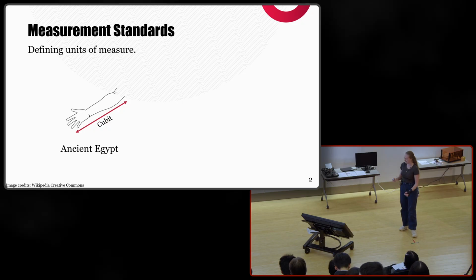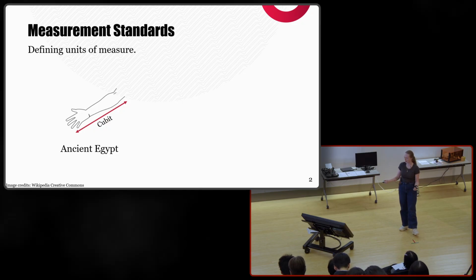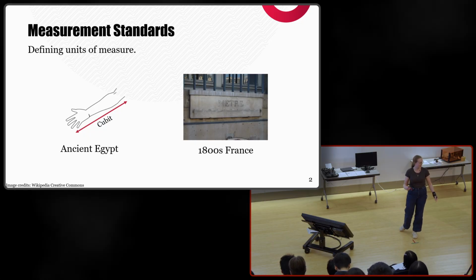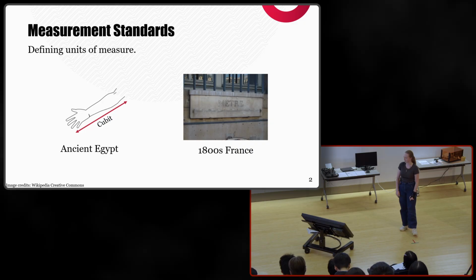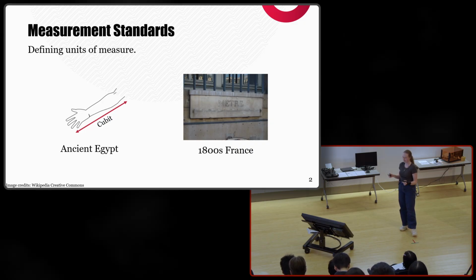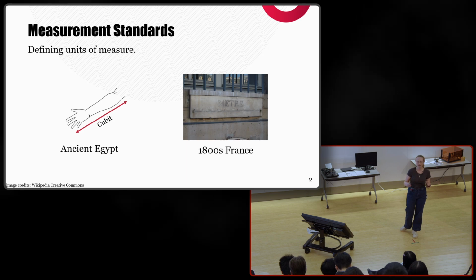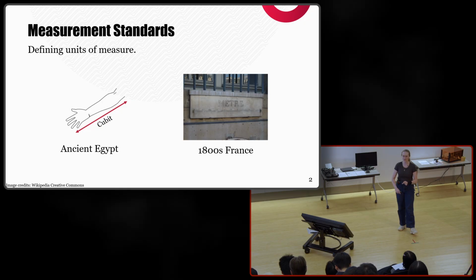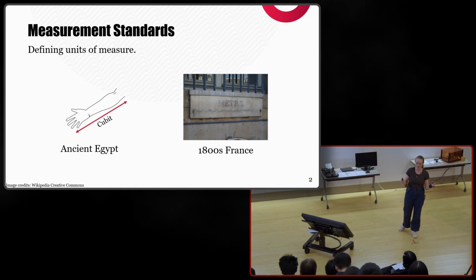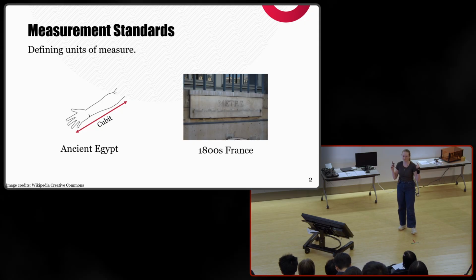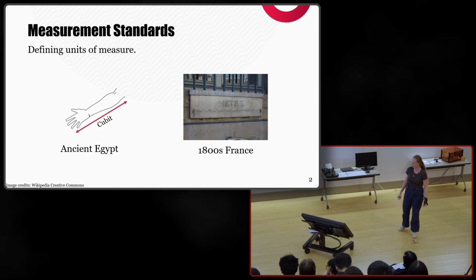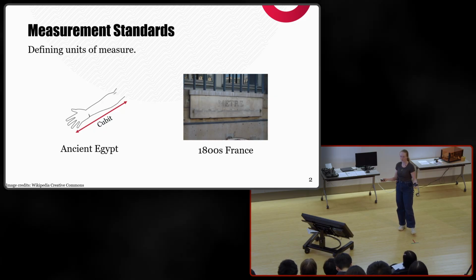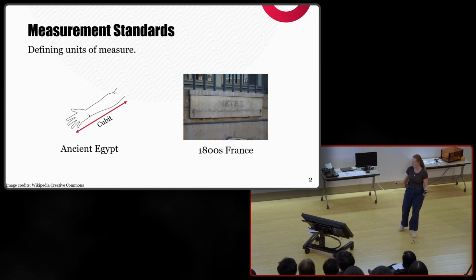But as time progressed, they needed more and more precision in measurement. So in the 1800s, the metric system, which was the basis of the SI units, was created. But these physical artifacts to define a unit of measurement have two major problems. First of all, for example, if we look at this meter stick, everyone who's talking about meters would need to calibrate their meter to this one meter stick. That's the definition of what a meter is. And as well, these physical objects can change over time, and that is a huge problem. We don't want our definition of units to be changing over time.